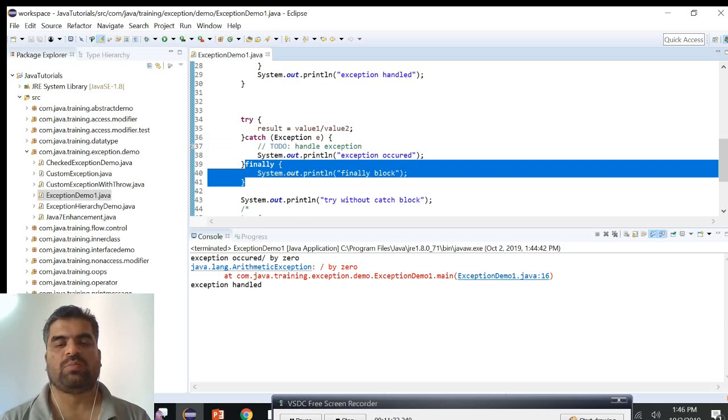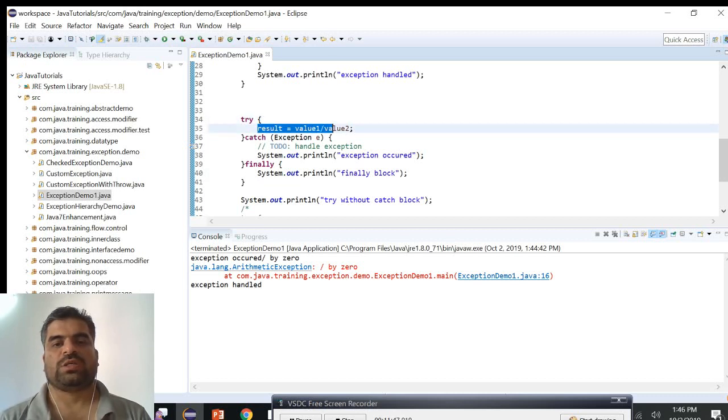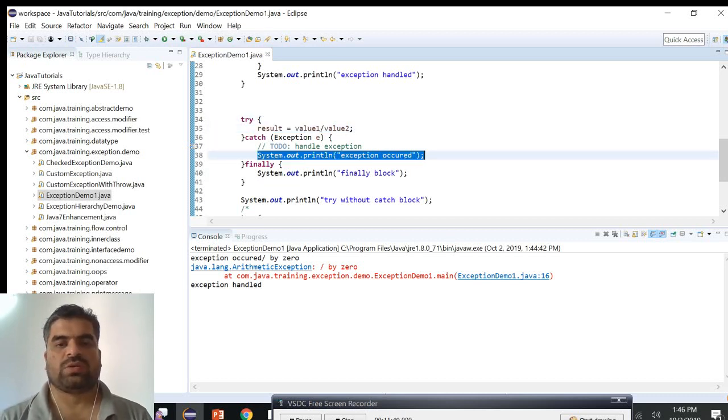The finally block is written here, and it will print the message saying "finally block". The finally block will be executed even if we handle the exception in the catch block, that is System.out.println exception.